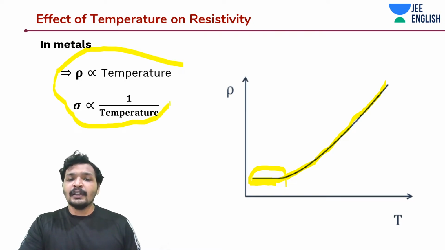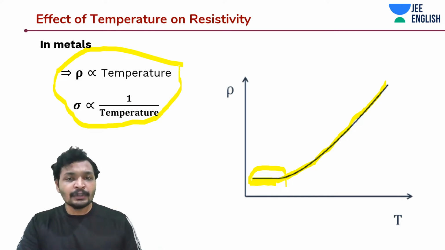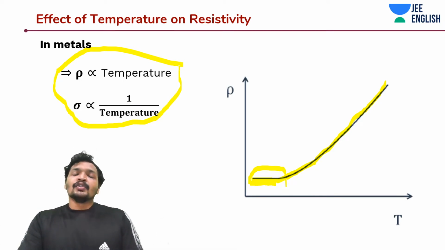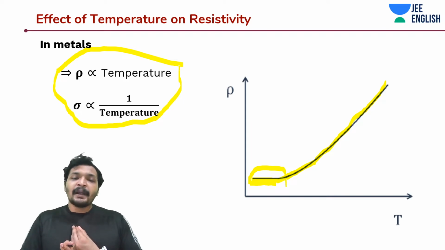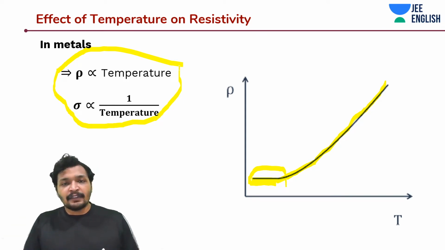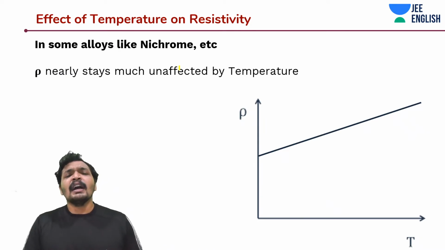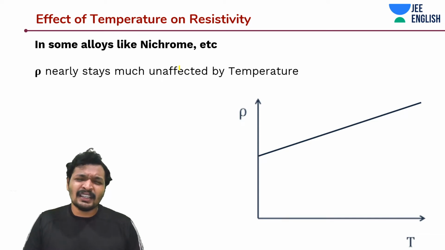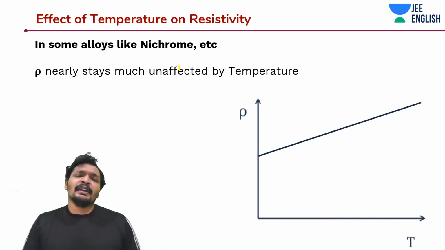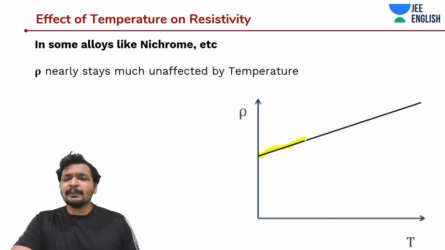So this is quite intuitive, and this is something that we learned, and we know the reason behind this as well. In metals, the tau has a significant impact, whereas in semiconductors, the N has a significant impact. So the entire relation between temperature and resistivity changes in both these cases. But what about some material that is not responding much to temperature? Yes, of course, there is. There are some special alloys like nichrome, and I think constantan, which aren't much affected by temperature. In fact, you see a linear y is equal to mx relationship over here.